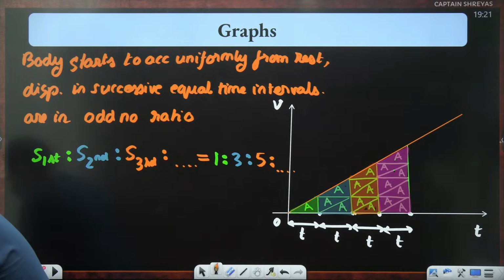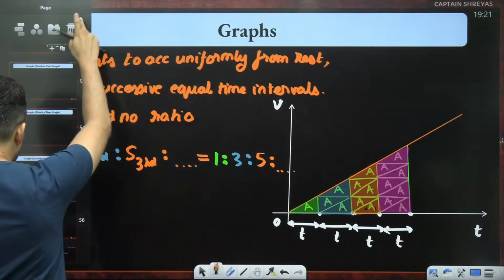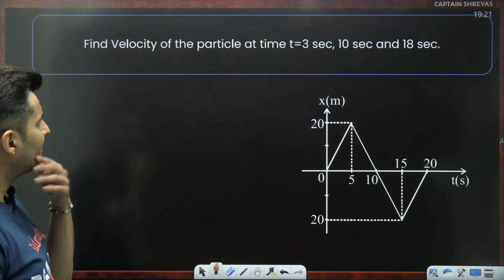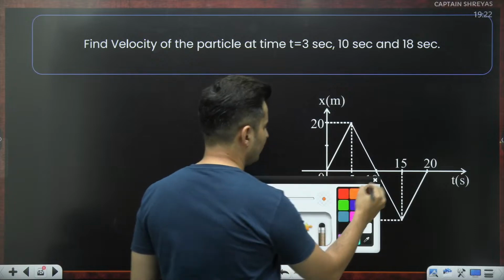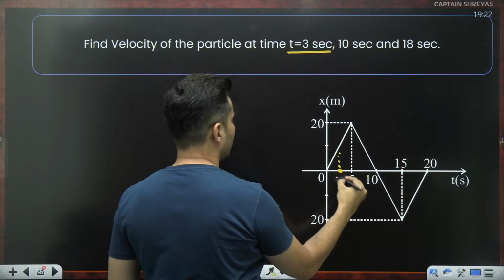Okay, others? Cool. Let's move on now to some questions coming up on your screen. Here it is. Find the velocity of the particle at 3 and 10 and 18. Okay, straightforward question. 3 is where? Here. 3 seconds is here.